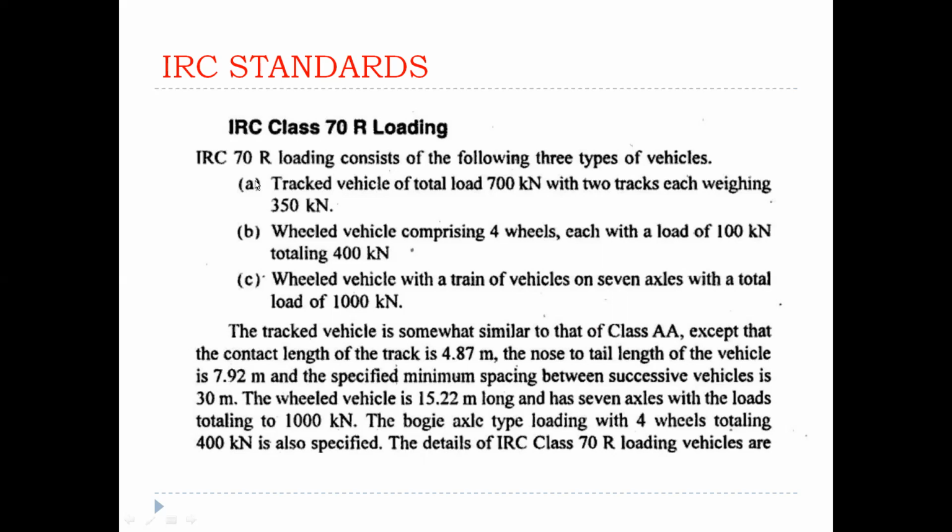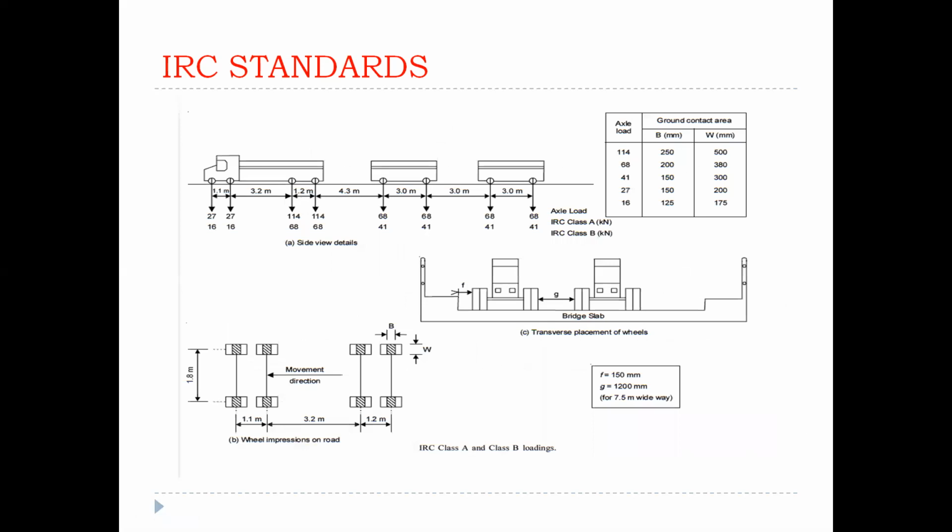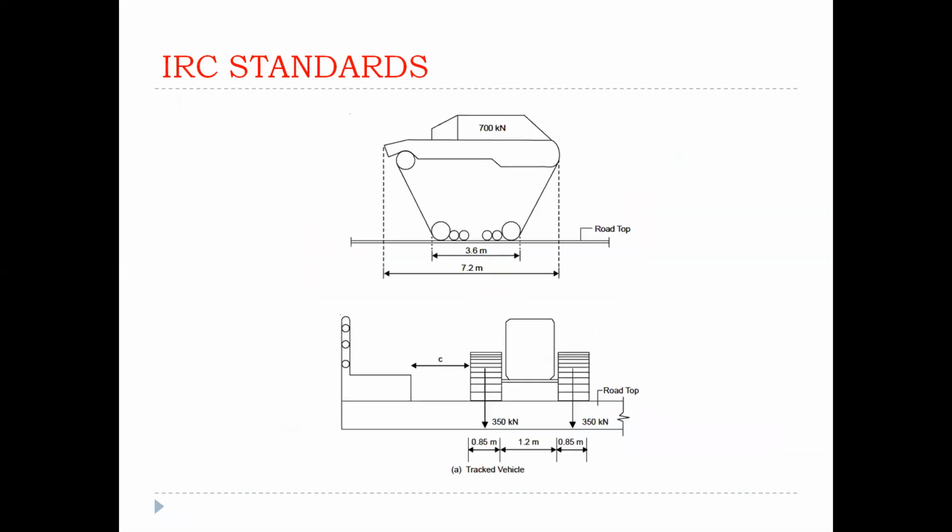Examples of IRC class A and class B, that one also has 8 axles, clear? The truck vehicle is somewhat similar to class AA. As already told for the tracked vehicle in class AA, except that the contact length of the track is 4.87 meters. The contact length of track is 4.87, and the clear distance is 4.7.